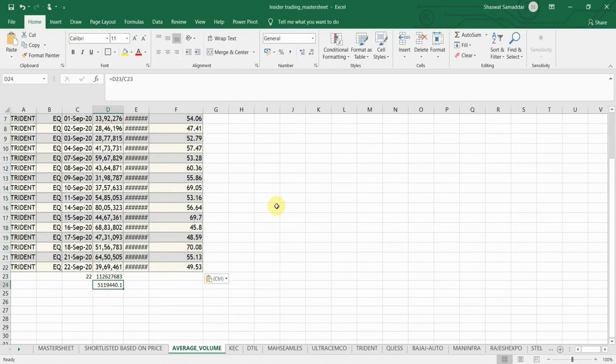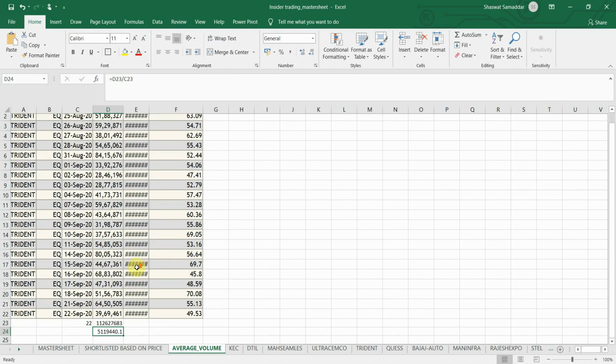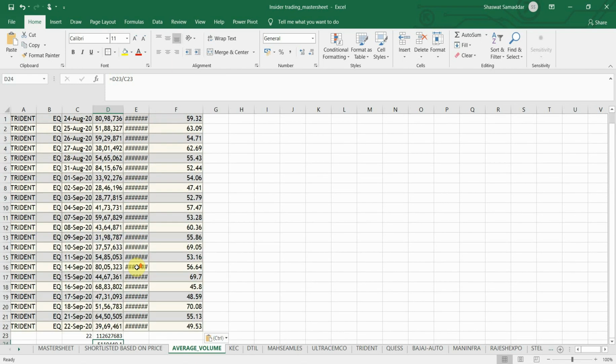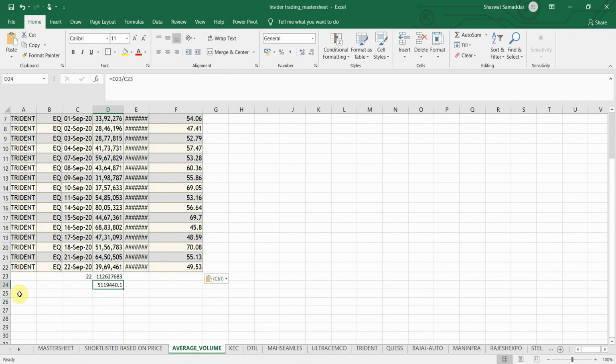Okay, so the average traded quantity for Trident comes out to be 51 lakh 19,440. So it's a very good average traded volume. As you can see, in DTIL, what we saw, it was just 15,000, and you can compare from here how much this stock is being traded.